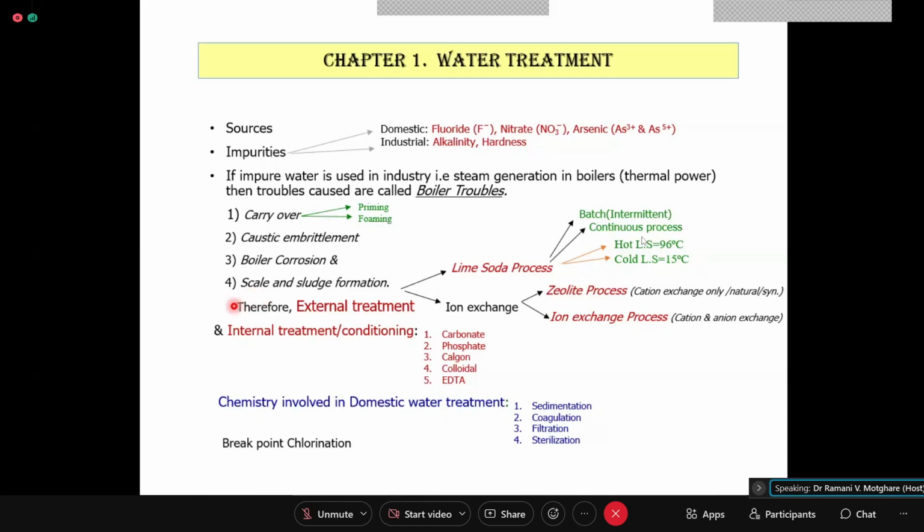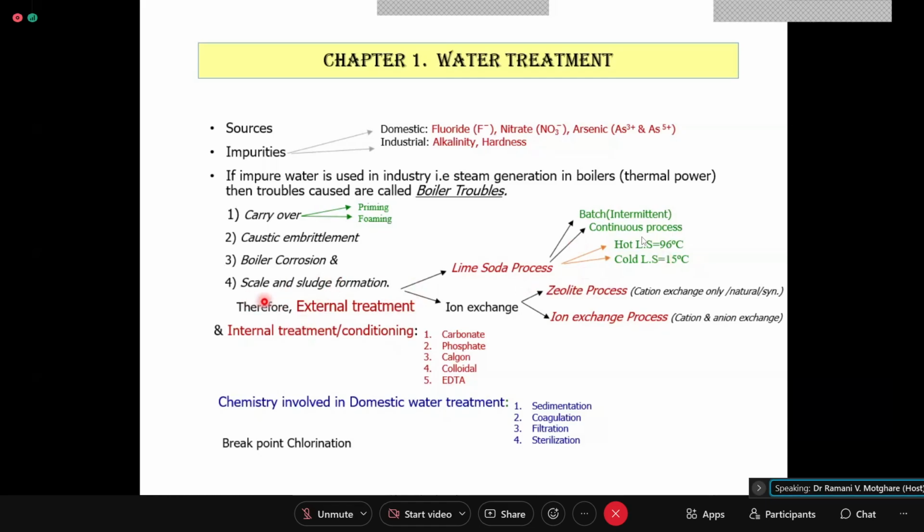So that leads to deposition of calcium sulfate as scale. In a high pressure boiler, the calcium carbonate formed by decomposition of calcium bicarbonate and magnesium bicarbonate will deposit as scale, whereas the calcium carbonate formed from the calcium bicarbonate will deposit as sludge in a low pressure boiler where the pressure is less.